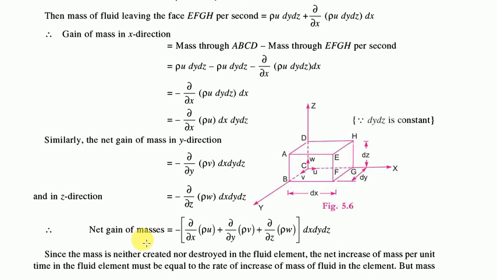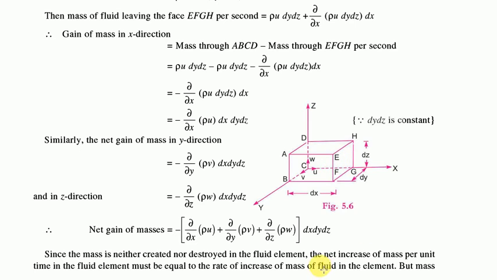So the total net gain of mass will be equal to [∂/∂x (ρu) + ∂/∂y (ρv) + ∂/∂z (ρw)] dx dy dz. This is the total net gain in mass. So according to the law of conservation of mass, since mass is neither created nor destroyed in the fluid element,